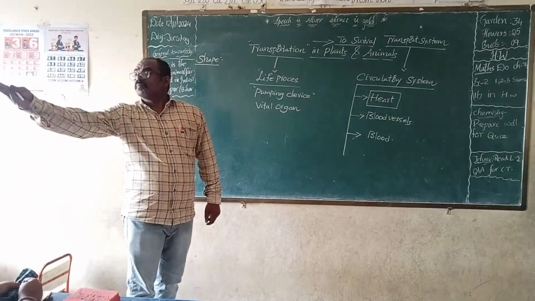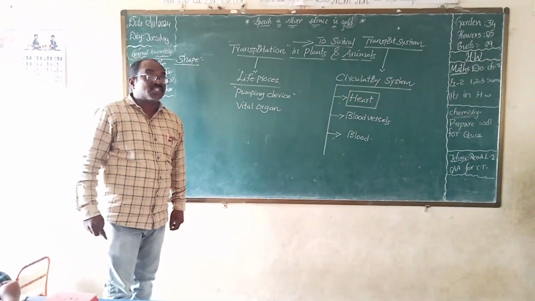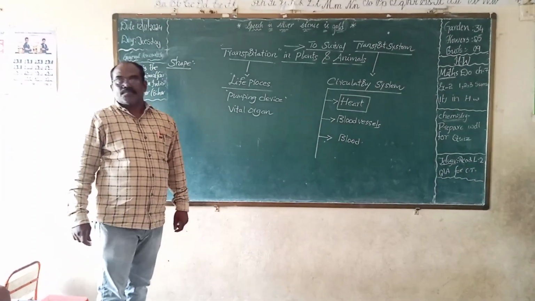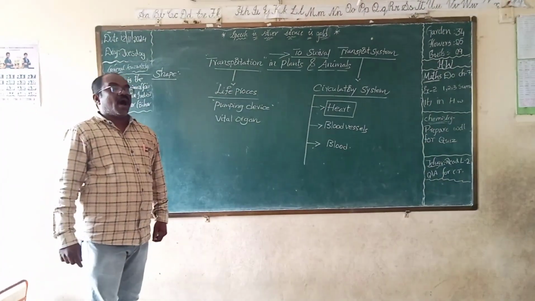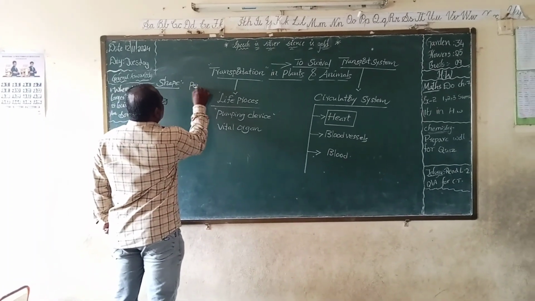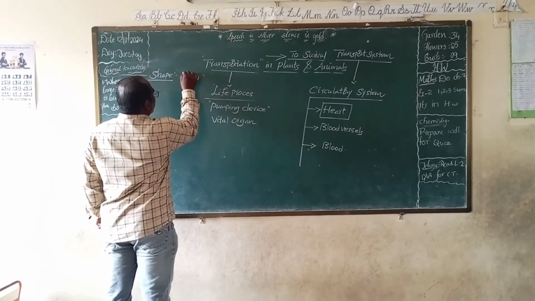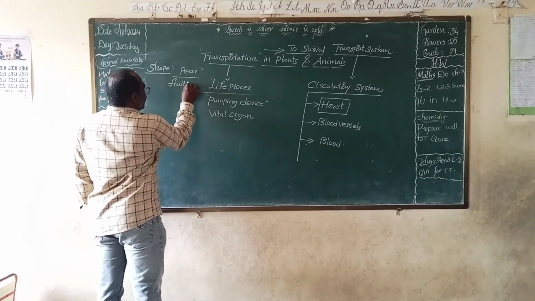Oval shape. I am asking, what is the shape of the heart? The shape of the heart is a pear-shaped structure. Pear means it is a fruit name.